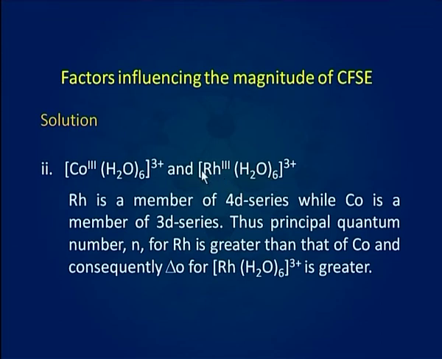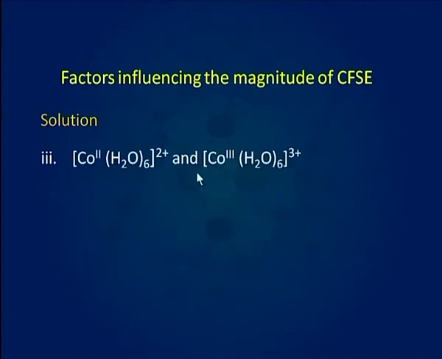Rh is a member of the 4d series, while Co is a member of the 3d series. Thus, the principal quantum number n for Rh is greater than that for Co and consequently Δo for [Rh(H2O)6]³⁺ is greater. Next example is [Co(H2O)6]²⁺ and [Co(H2O)6]³⁺.